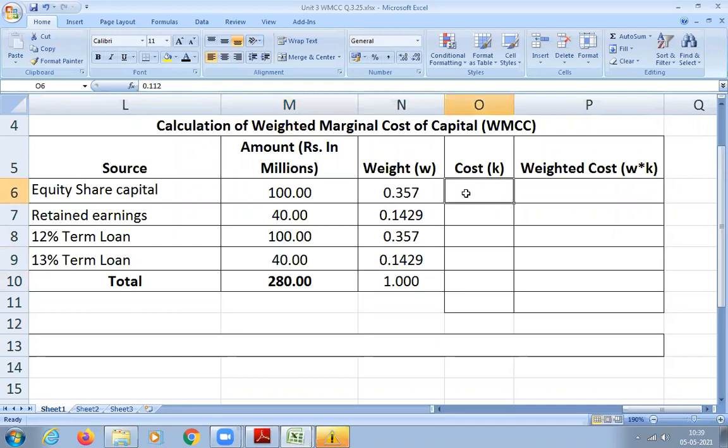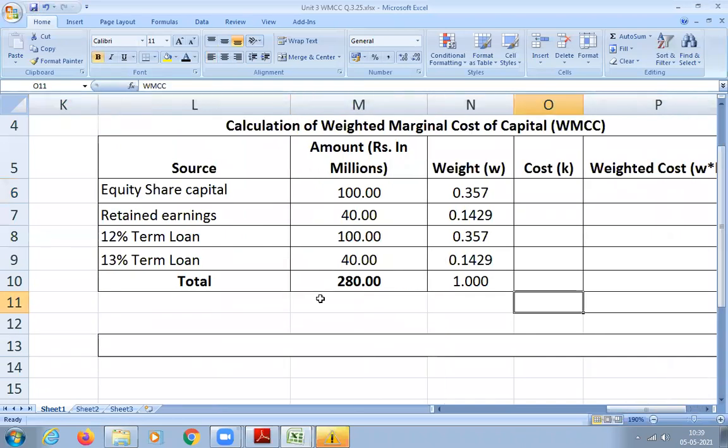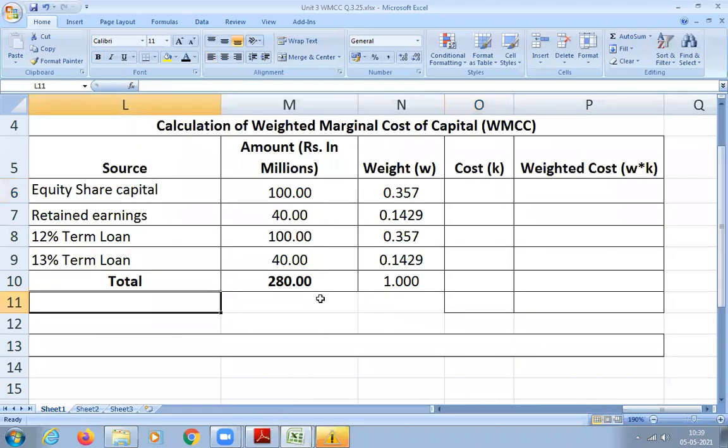Then cost, we have already done the calculation. Sir, can it be 0.999 instead of 1? Yeah, that is almost 1 only, no problem. Next, cost we will take as it is, whatever we have done in the calculation of cost.